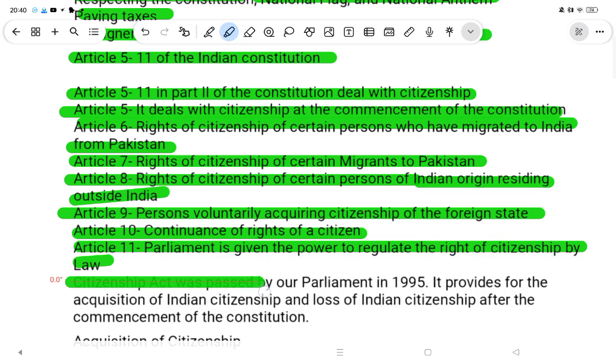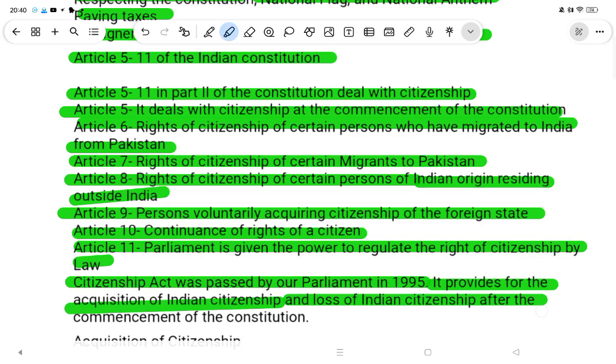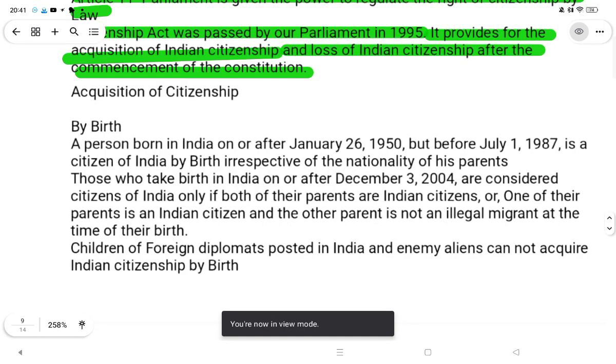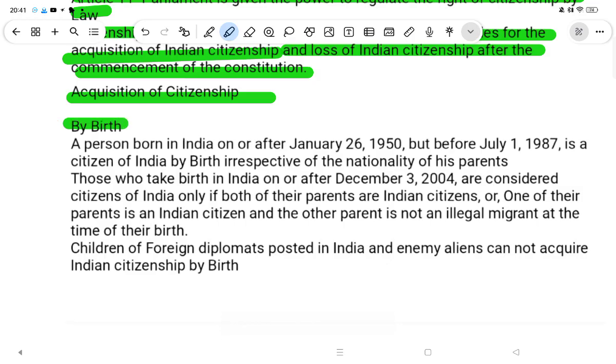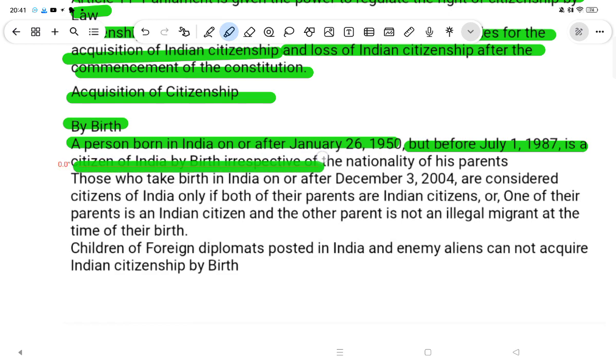The Citizenship Act was passed by Parliament in 1955. It provides for the acquisition of Indian citizenship and the loss of Indian citizenship after the commencement of the Constitution. Acquisition of citizenship by birth: a person born in India on or after January 26, 1950, but before July 1st, 1987, is a citizen of India by birth, irrespective of the nationality of his parents.